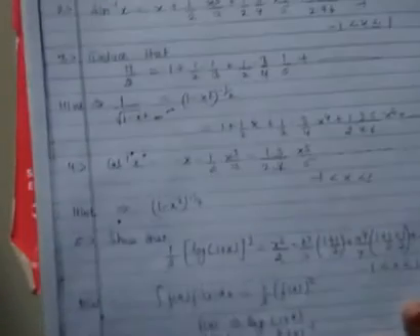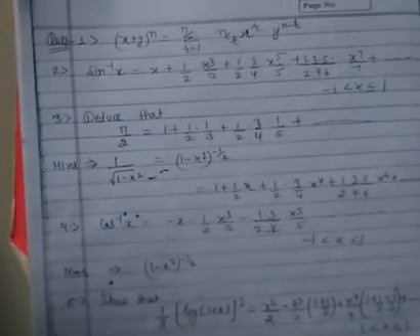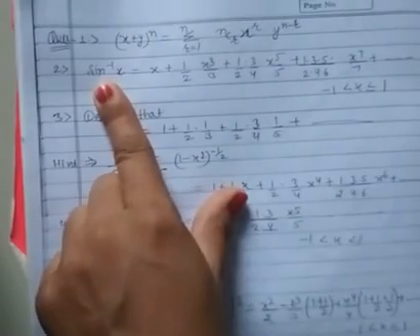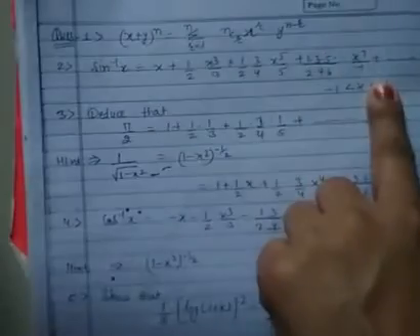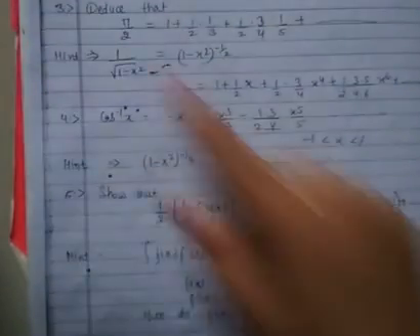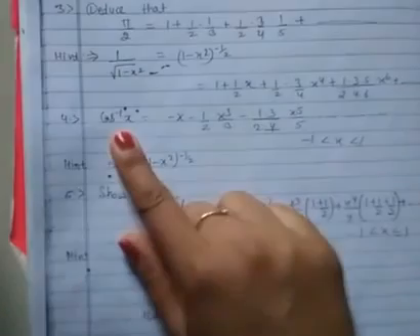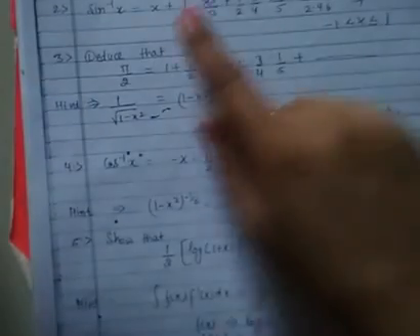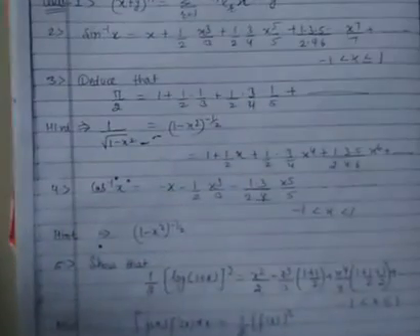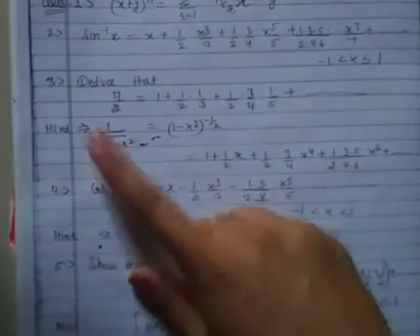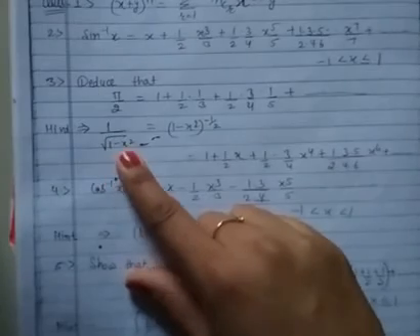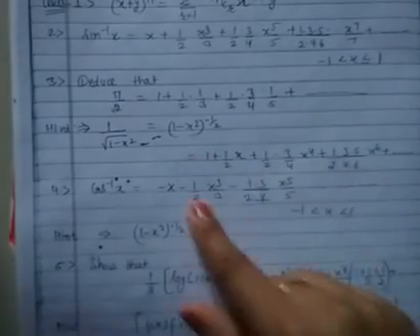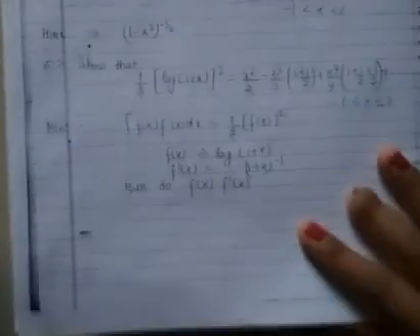Here are a few more examples for all of you. In the same way you can prove the sin inverse x formula and deduce the result. For sin inverse, the hint is you start with 1 upon the square root of 1 minus x square, that is its derivative, and then you will prove it.